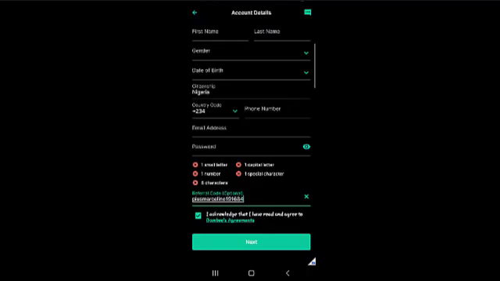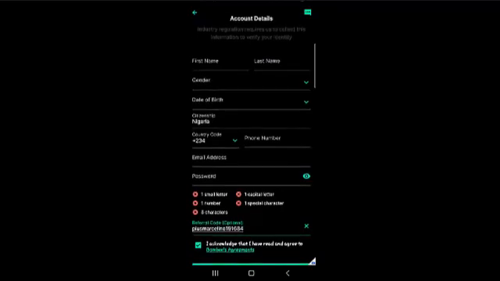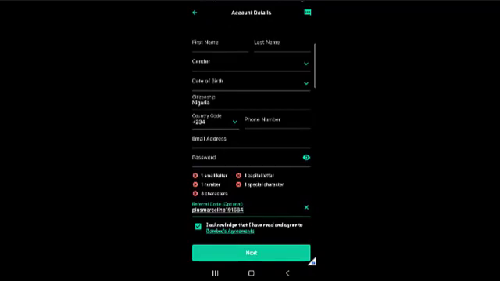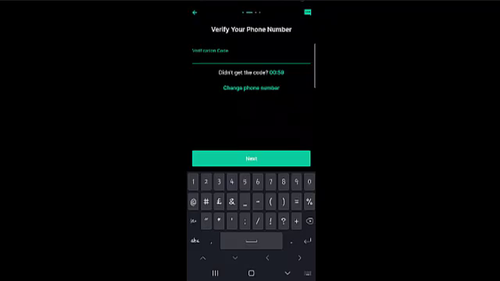Okay, so right now I will just head over to fill out all this information, and then I'll click on next. All right, so give me a minute, let me jump right into that. All right, so having clicked on next after filling out the form, a verification code has been sent to the phone number that you used to register.